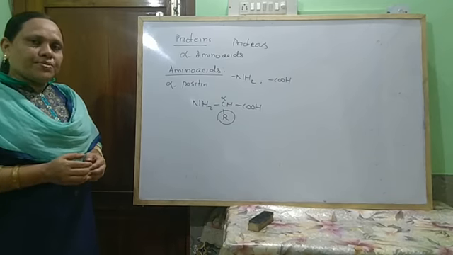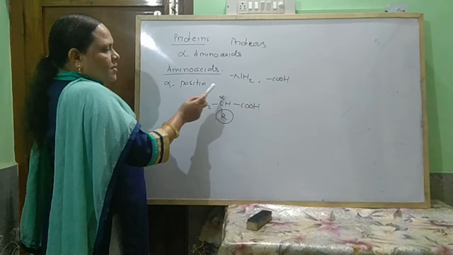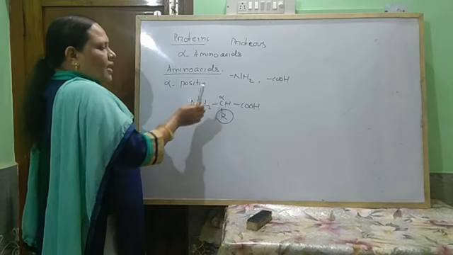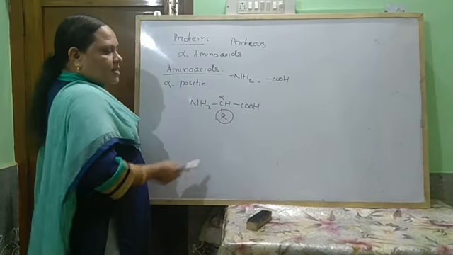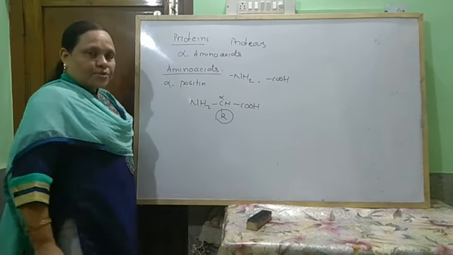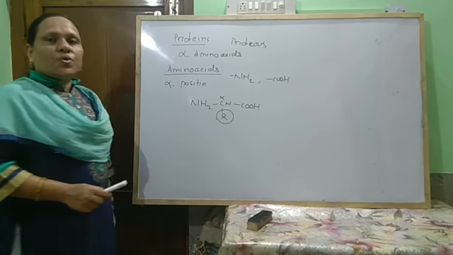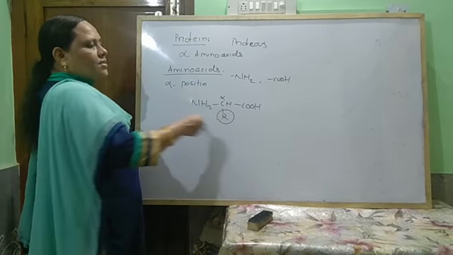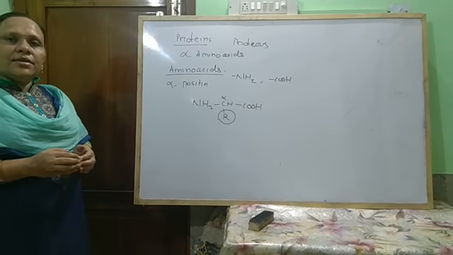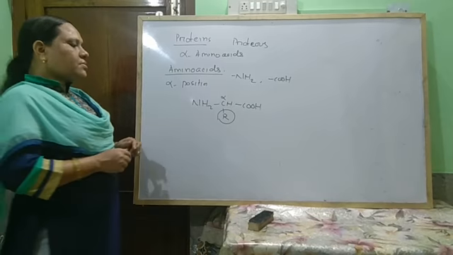In this amino acid, the alpha carbon has an amino group on one side, a carboxylic acid group on another, and the R group. Due to this, these amino acids are also chiral in nature. This is the chiral carbon, so these are optically active compounds.